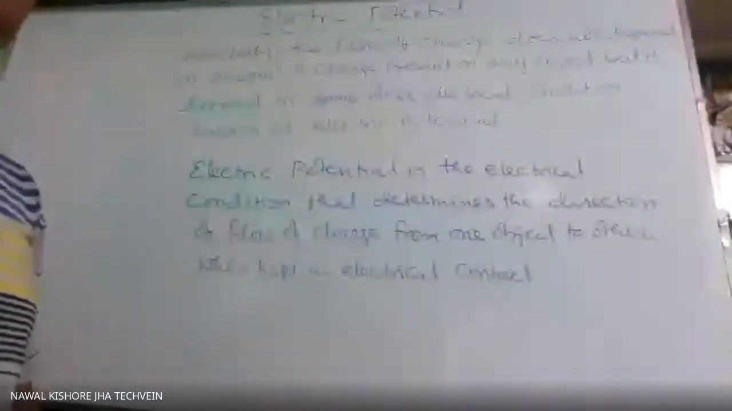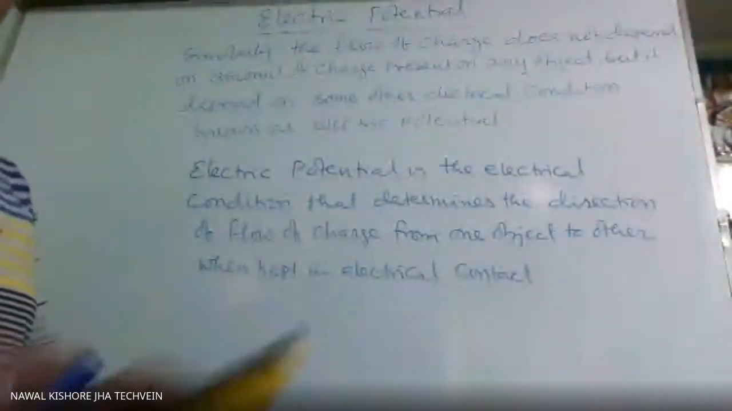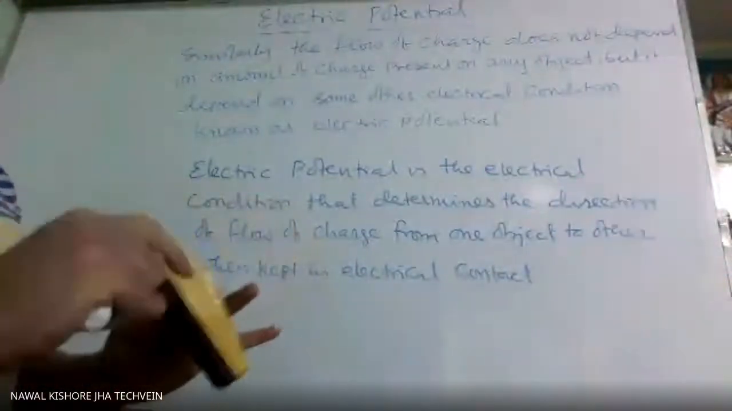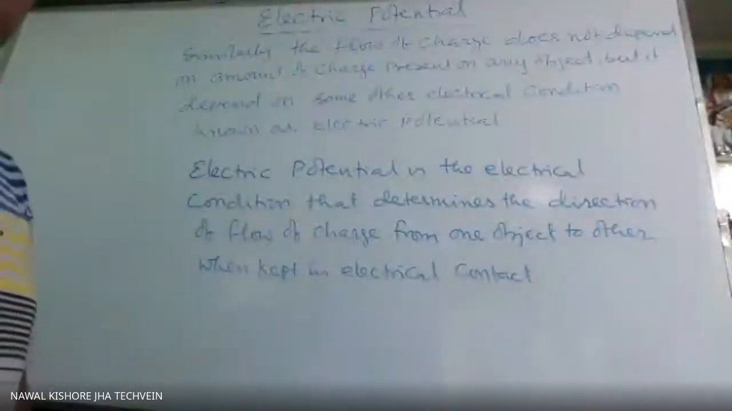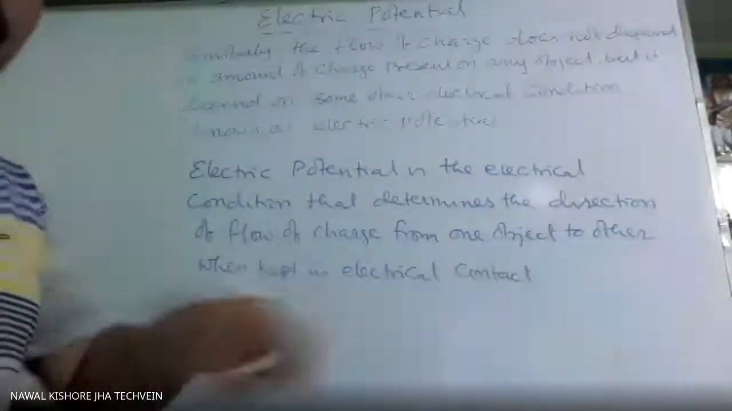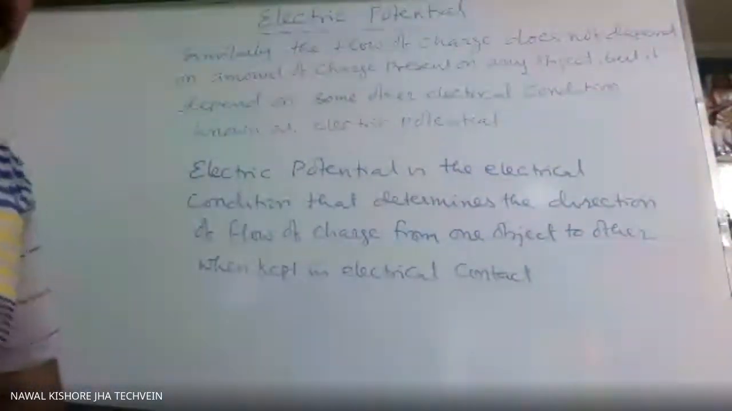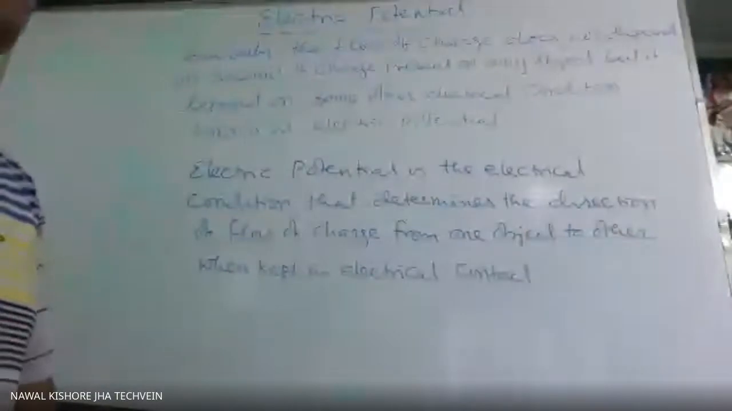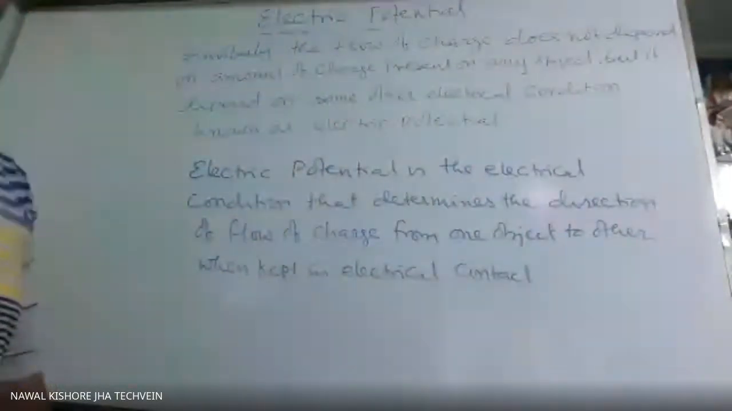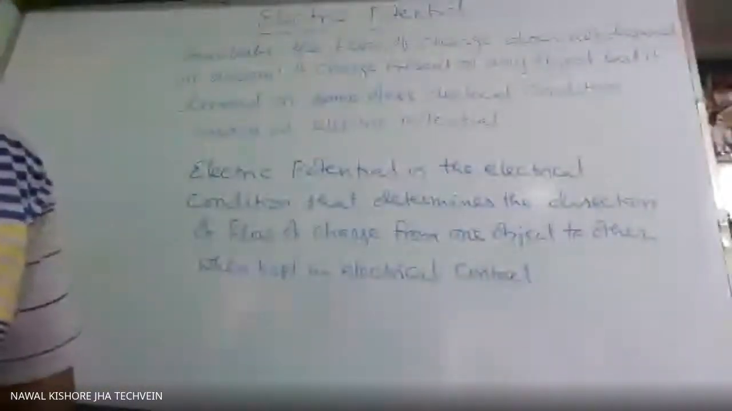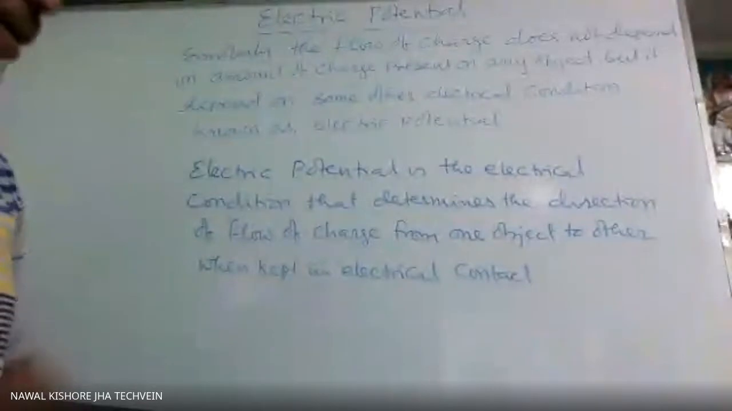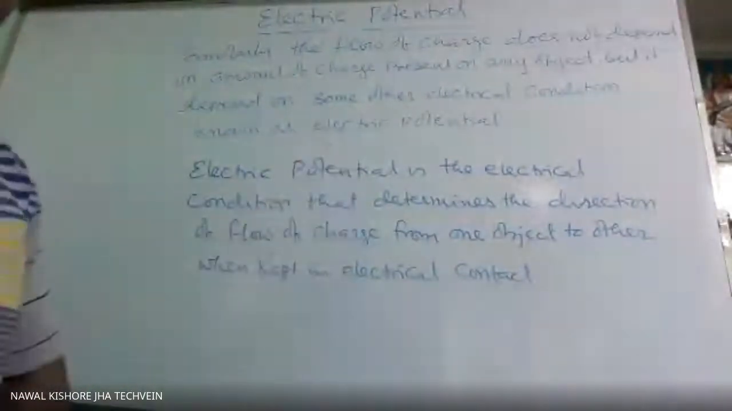Thermal contact means either the two objects will be directly in contact like this, or they are connected through any liquid or any metal which can transmit heat. That is thermal contact. Similarly here also, the charge will flow from one object to other if they are either connected directly, they are in direct contact, or they are connected through any metallic wire or any metallic conductor. Then only the charge will flow.